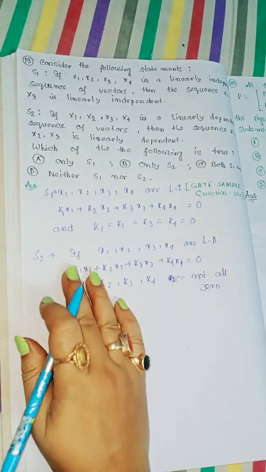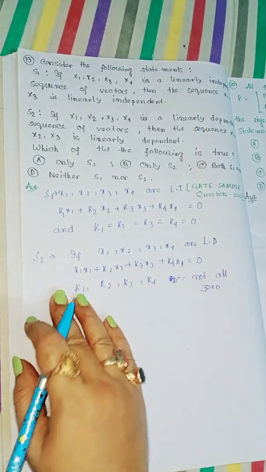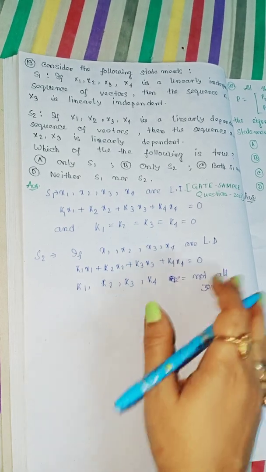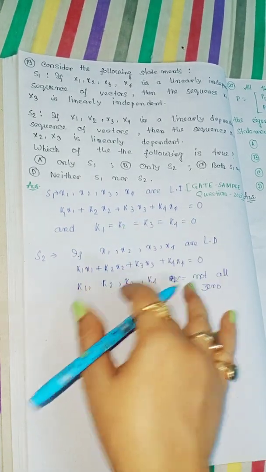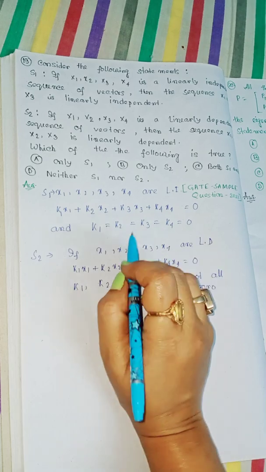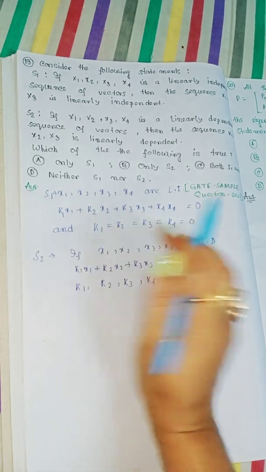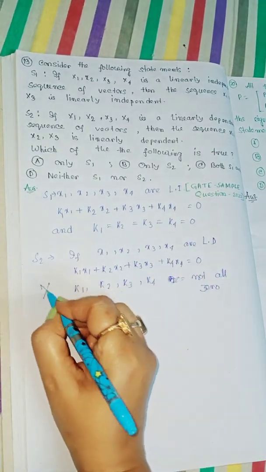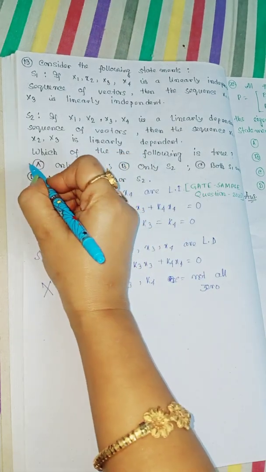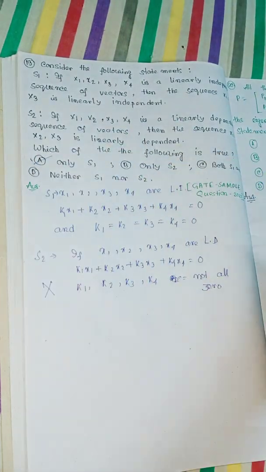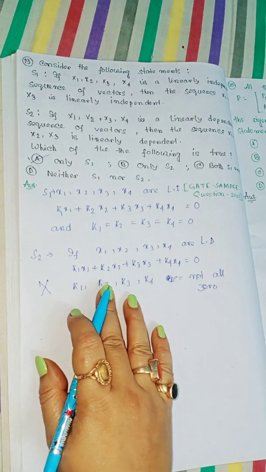So this is applied in S2. So from these two concepts we may say only S1 is true, as S2 is not true. So only S1 is our correct choice. So this is the whole solution of question 19.